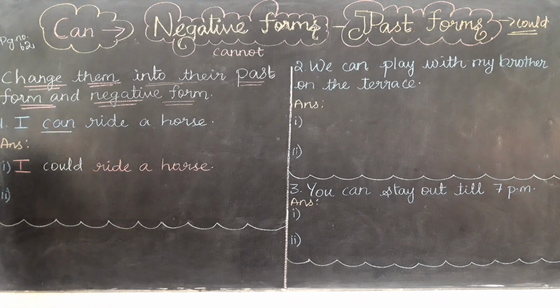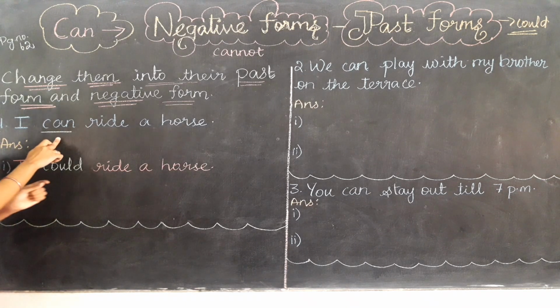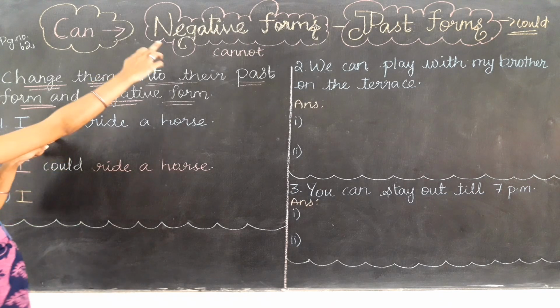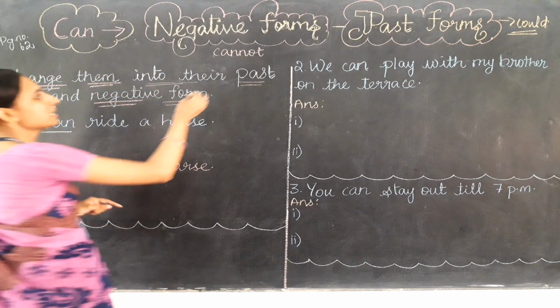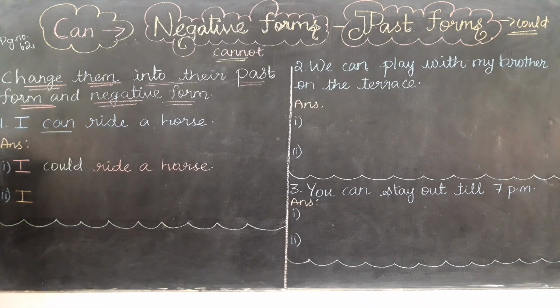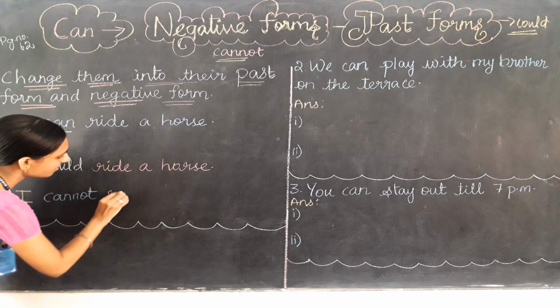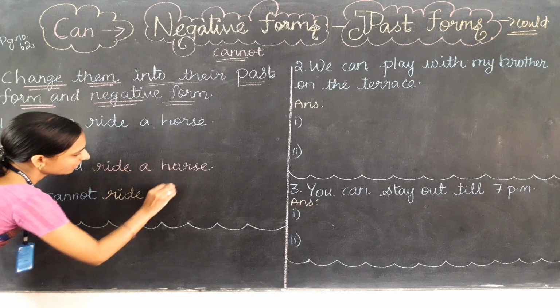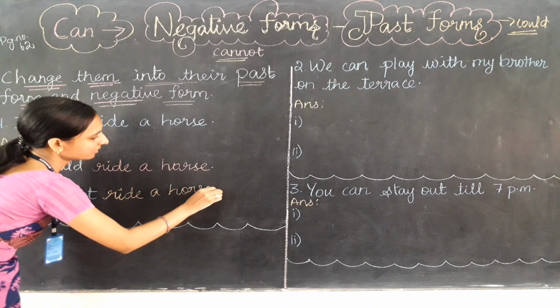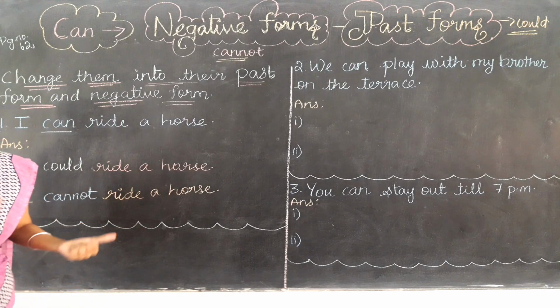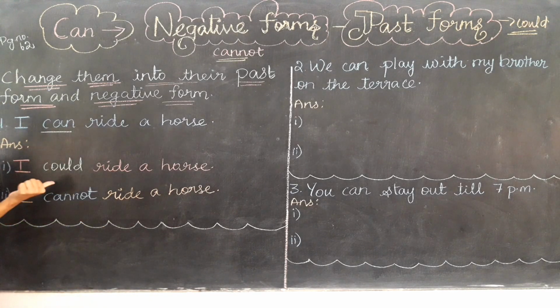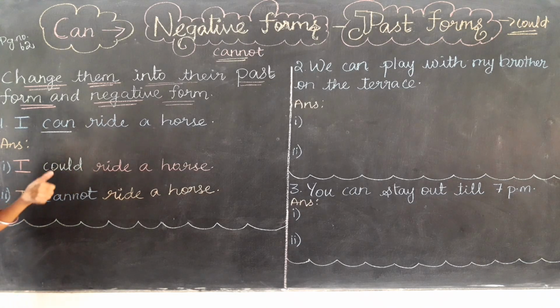Let's make the negative form. The subject I will come as it is. In place of can, we need to write the negative form of can. What is the negative form of can? That is cannot. So here, in place of can, I am going to write cannot, C-A-N-N-O-T. Then all other words will come as it is: ride a horse. I cannot ride a horse. Enala horse otta mudiyadu. It is the negative form. And the past form, I could ride a horse. Enala oru horse otta mudinchadu.